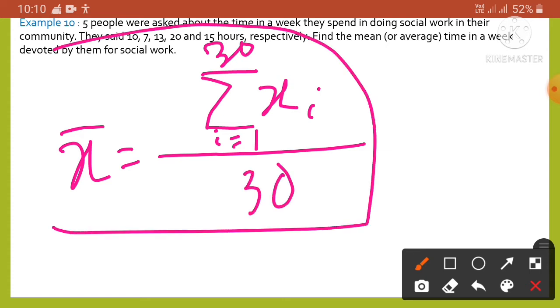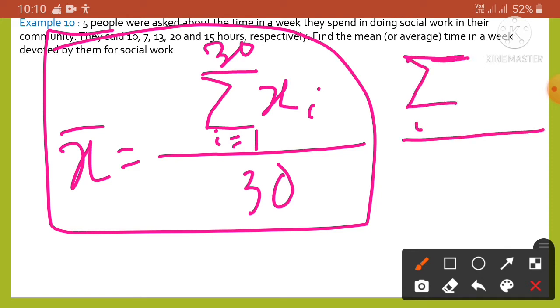We can write it that way. So for n observations, it is the sum of xi with i starting from 1 to n, and below it is n.